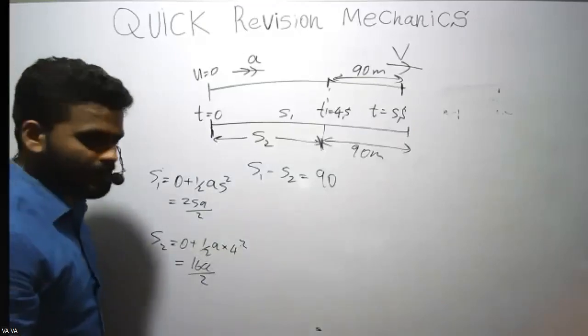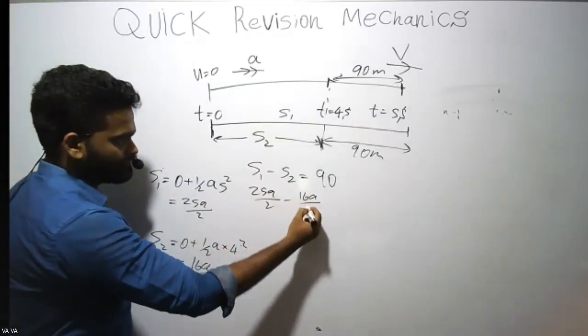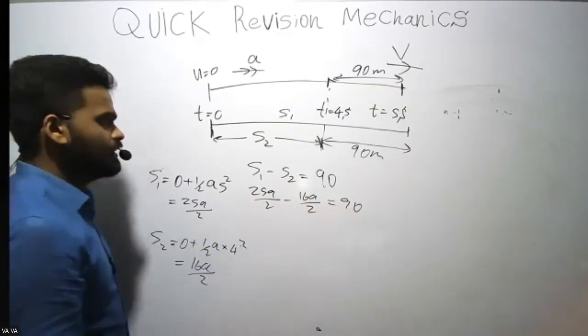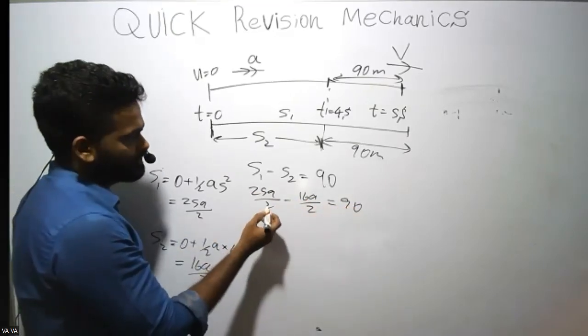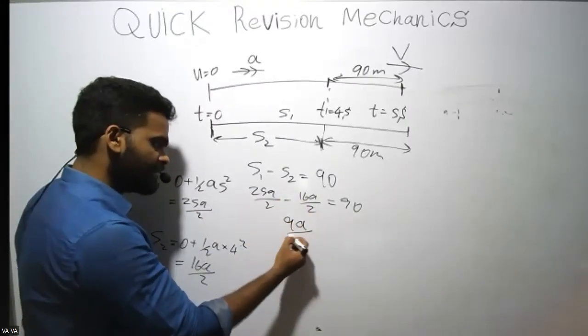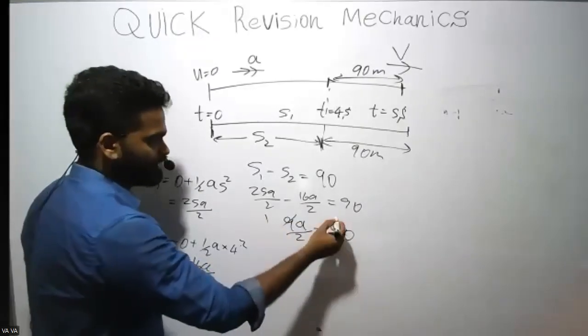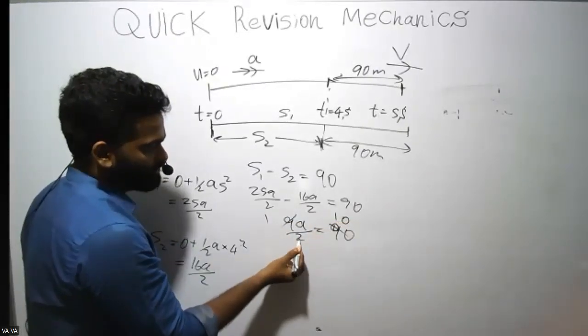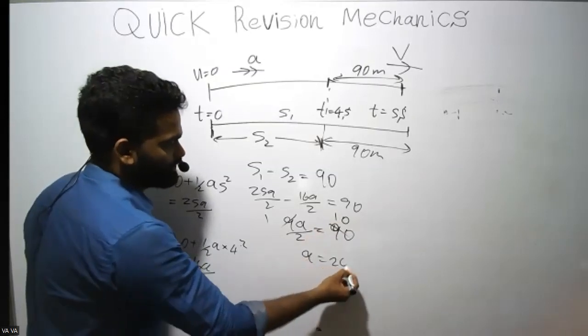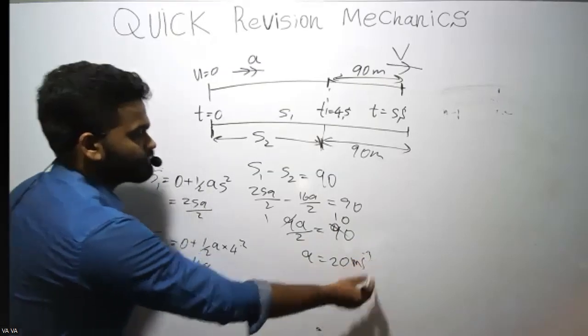Then substitute it in this equation. You can find acceleration. So 25 minus 16, that is 9. 9a divided by 2 equals 90. Divide both sides by 9, 10. Cross multiply, then you get 20. 2 times 10, 20 meters per square second.